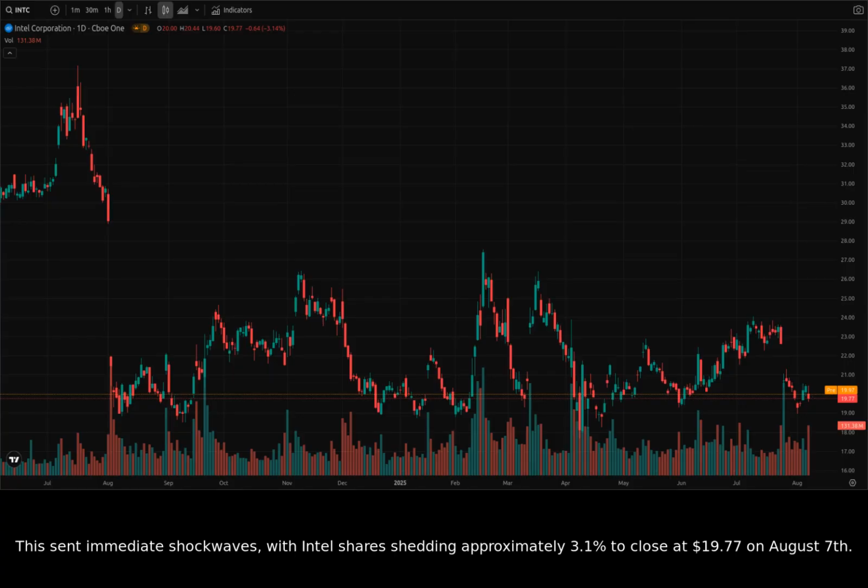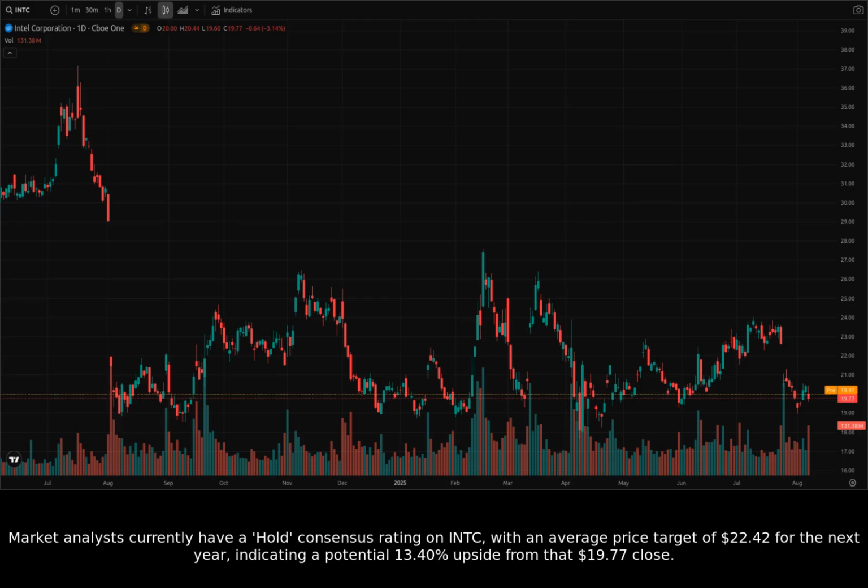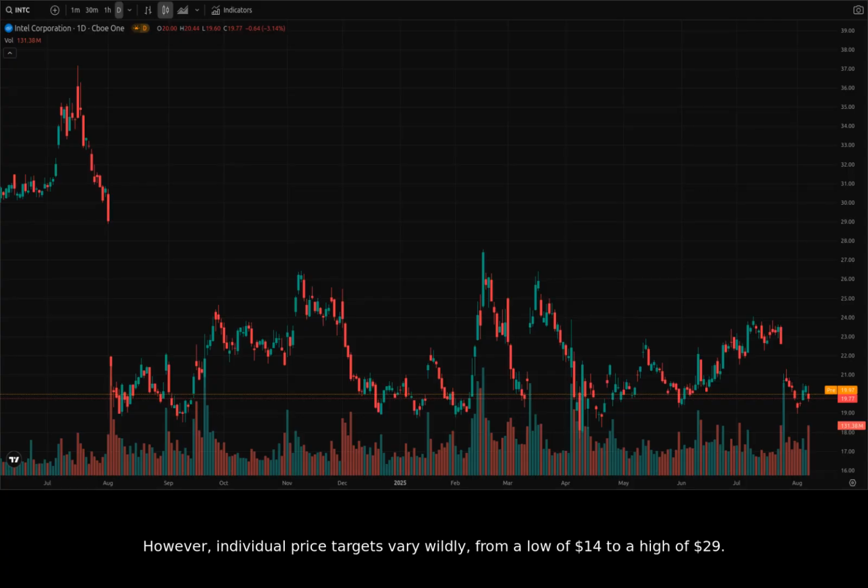$19.77 on August 7th. Market analysts currently have a hold consensus rating on Intel, with an average price target of $22.42 for the next year, indicating a potential 13.4% upside from that $19.77 close. However, individual price targets vary wildly, from a low of $14 to a high of $29. Now, let's overlay this news with the raw price action to see how the market has truly reacted.